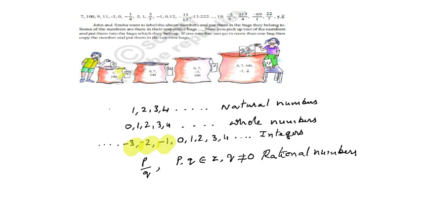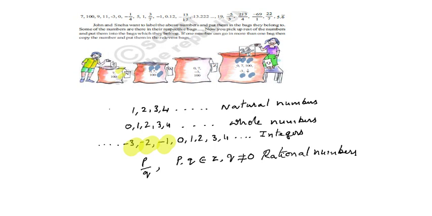What they put in the second bag, the whole numbers: 0, 7, 100. What they put in the third bag, which belongs to integers: 0, 7, 100, minus 3. What they put in the last bag, those are rational numbers: 0, 7, 100, minus 3 and 3 by 7. What do you observe in the diagram?